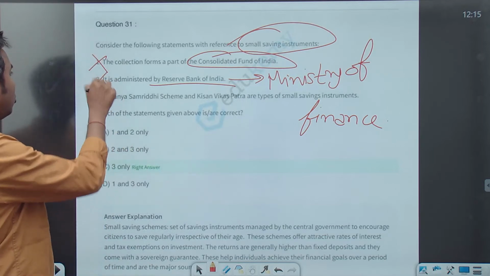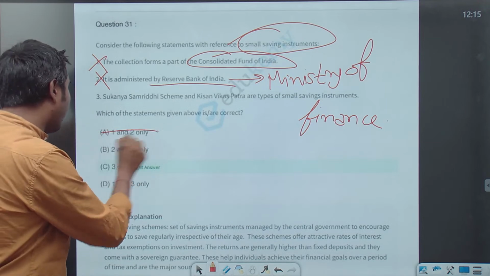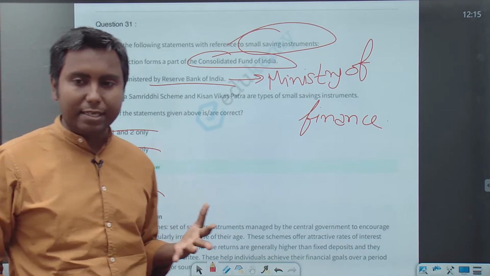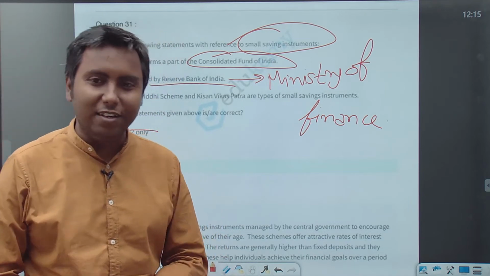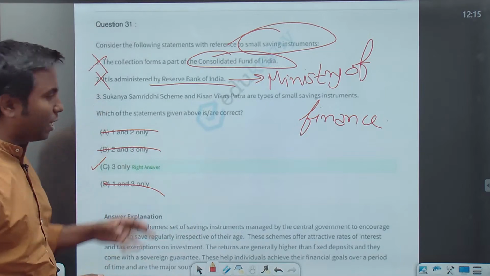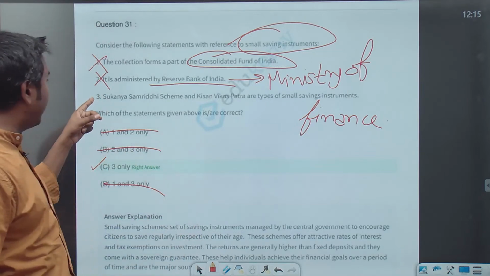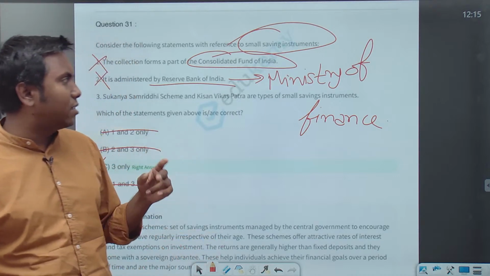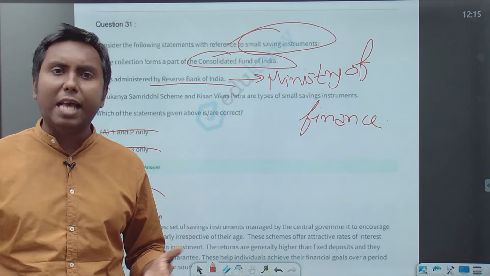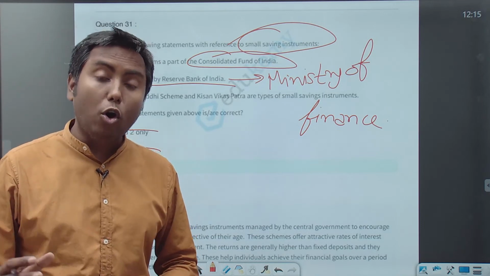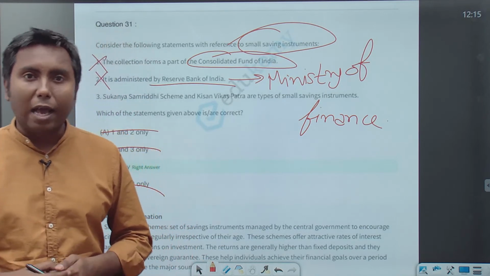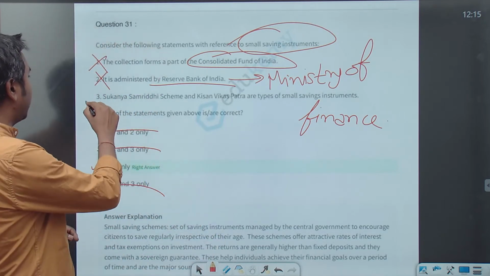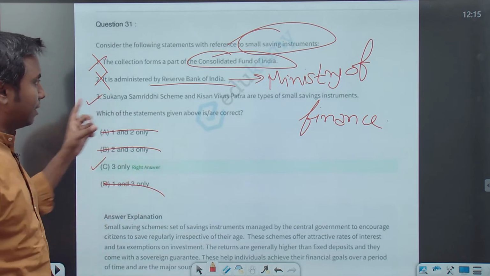So 1 is wrong, 2 is wrong, 1 and 2 both are wrong. If 1 and 2 both are wrong, then by default we know that C has to be the right answer, because we do not have any other option. So there is no need to look at 3, but you can even have a look at it. Sukanya Samriddhi Scheme and Kisan Vikas Patra are types of small saving instruments. Yes, these are examples. If you know what small saving instruments are and their examples, you will be able to get 3 correct. So 3 only is the correct answer.